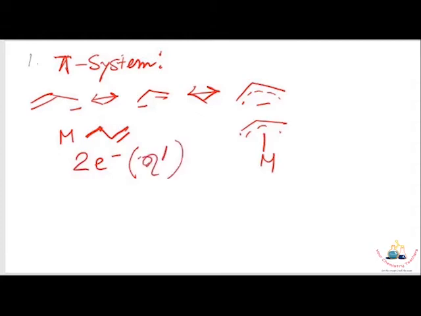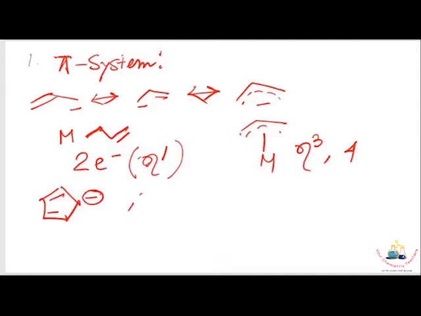And in the second case, when the hybrid structure contributes bonding to the metal, 3 carbons participate, and this type of complex is called eta 3, and its electron contribution is 4. This electron counting is based on the ionic model. Similarly, we can explain the behavior of the cyclopentadienyl ligand.